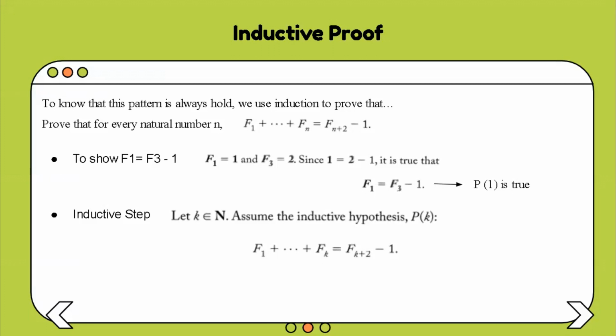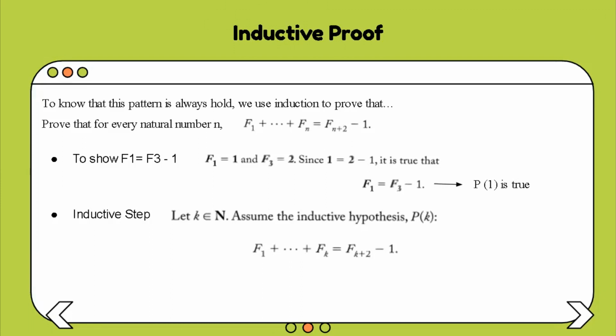First, to show that F1 is equal to F3 minus 1: F1 is equal to 1 and F3 is equal to 2, since 1 is equal to 2 minus 1. Is it true that F1 is equal to F3 minus 1? So P1 is true.